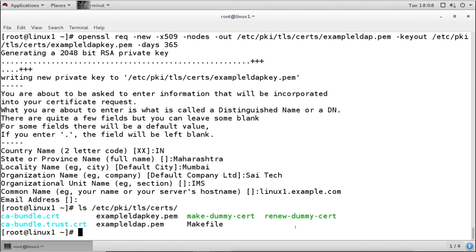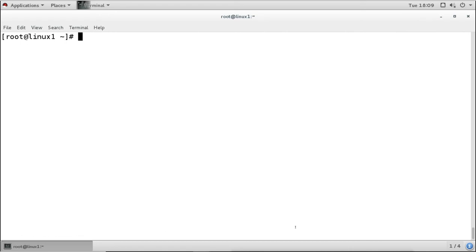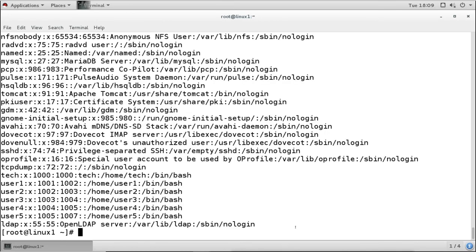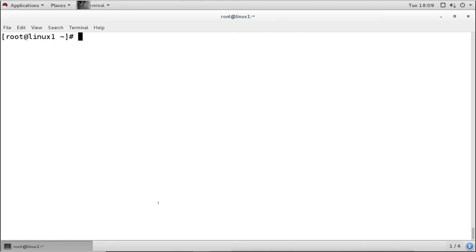now we have to migrate the database. That means we have to add the information of users into the database of the LDAP server. So we have some users available under the user information here, under the passwd. We have some users here, and we want to add these users into the Active Directory database, this LDAP database. So for that, what we will do, we will run.